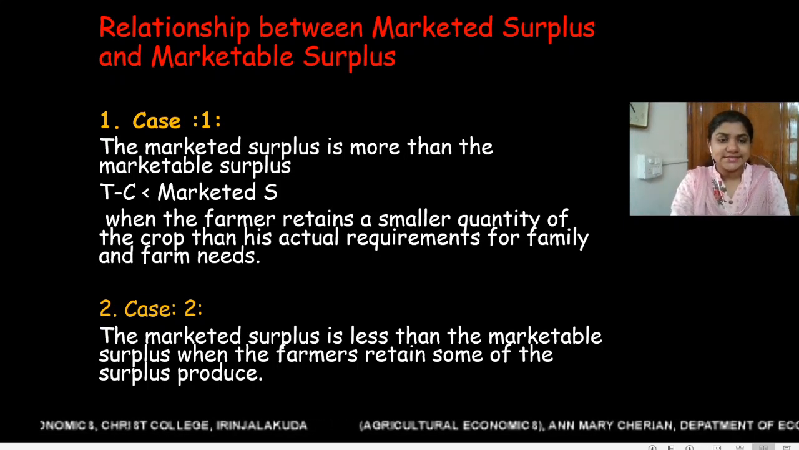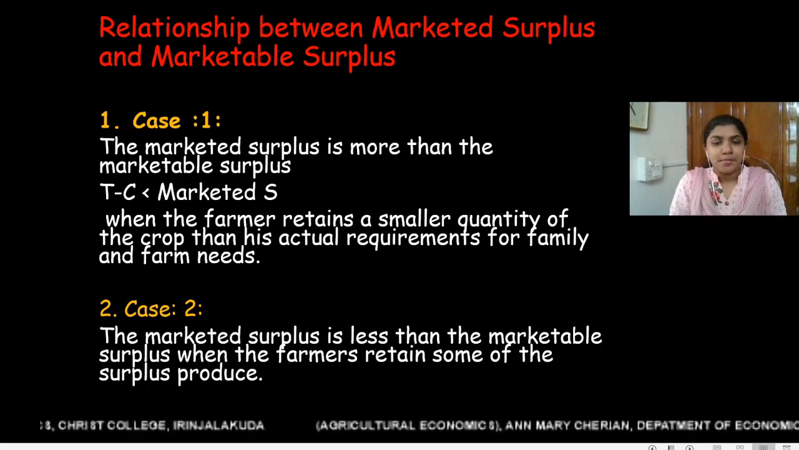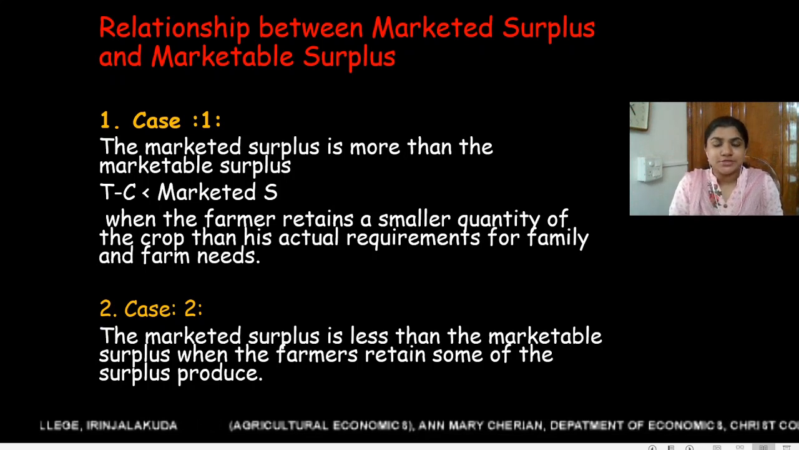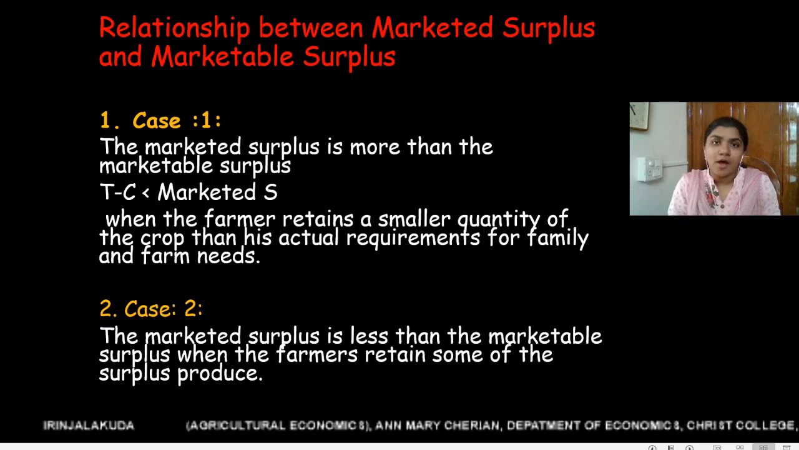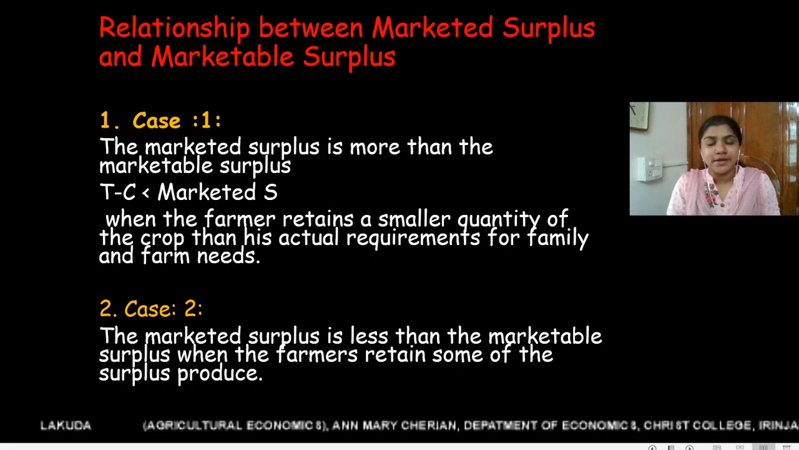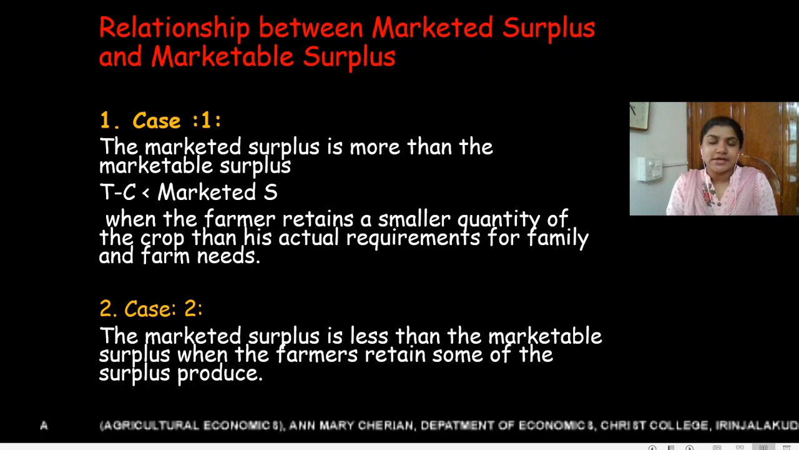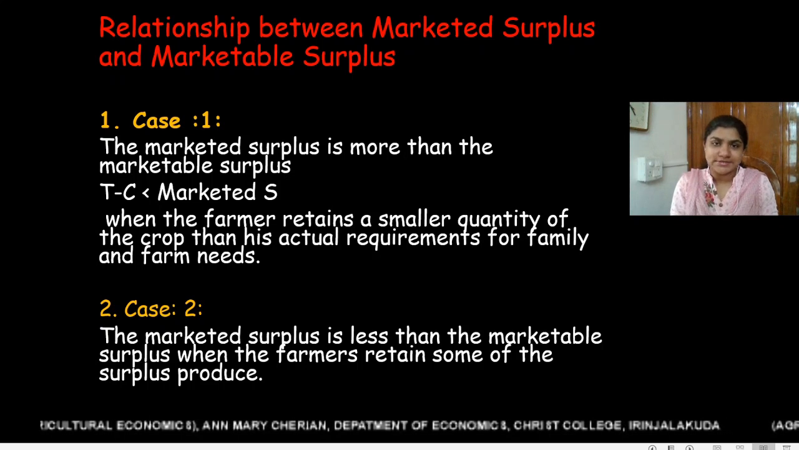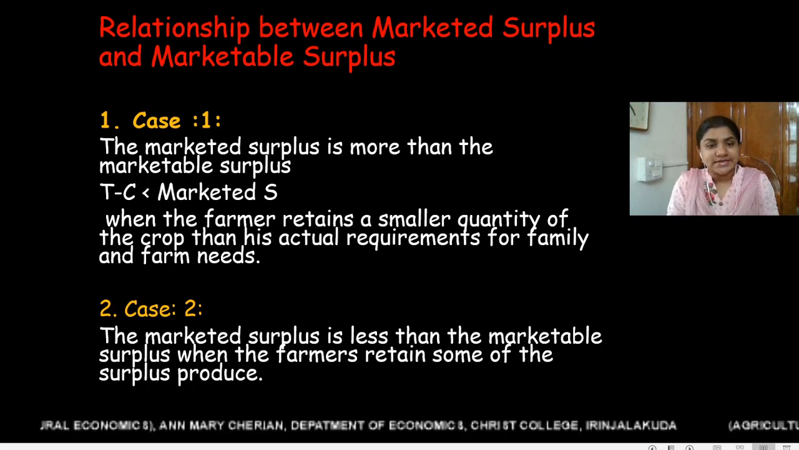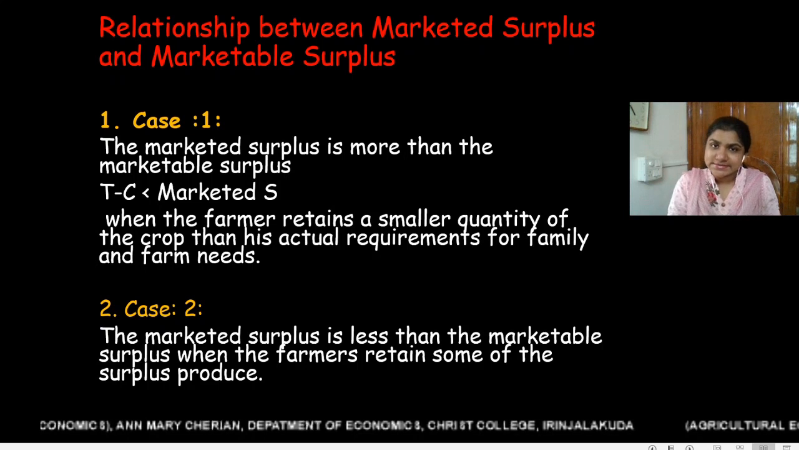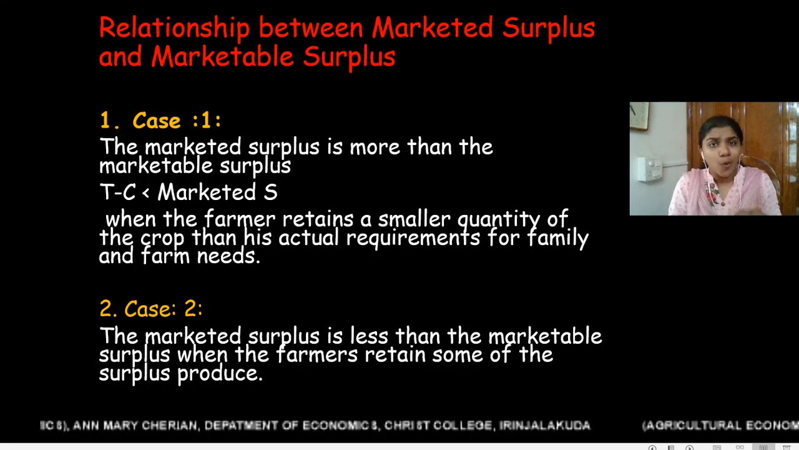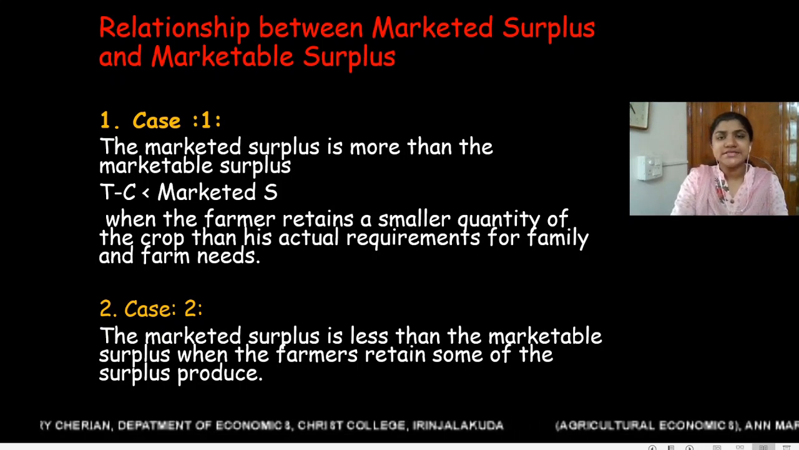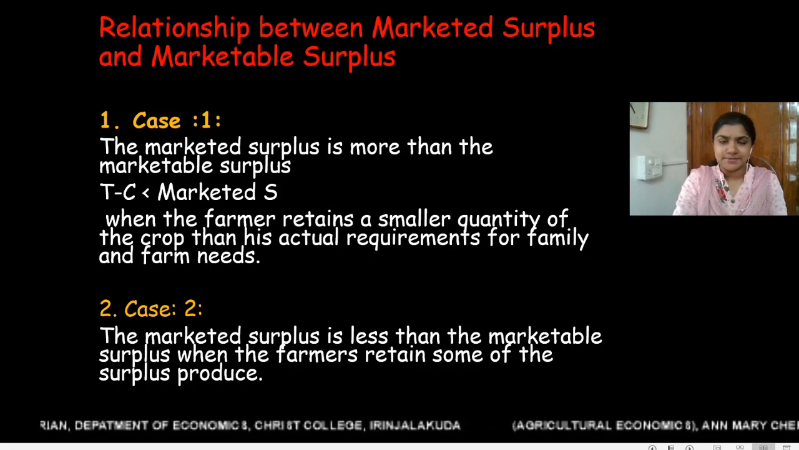Now, second case, here marketed surplus is less than the marketable surplus. So here the farmer has more marketable surplus, but he only sells less in the market. That is, the farmer is retaining some part of his surplus produce. That is, he is hoarding a part of his surplus produce. So this is the case with rich farmers.